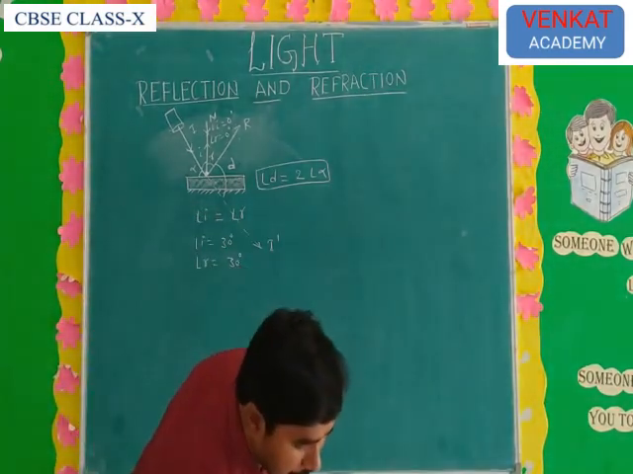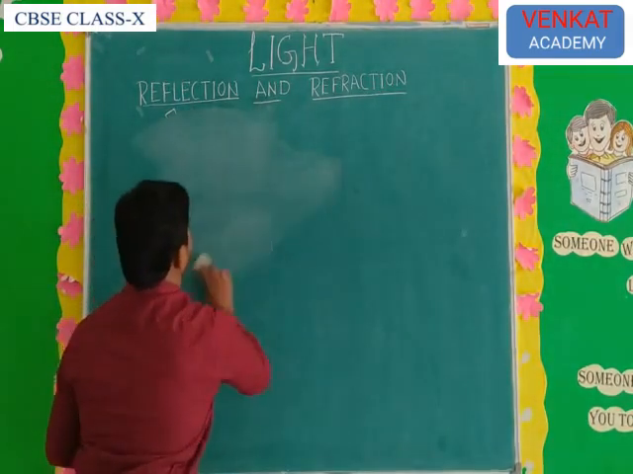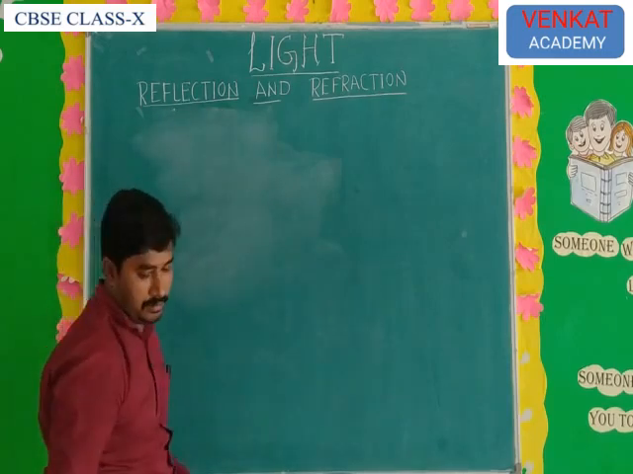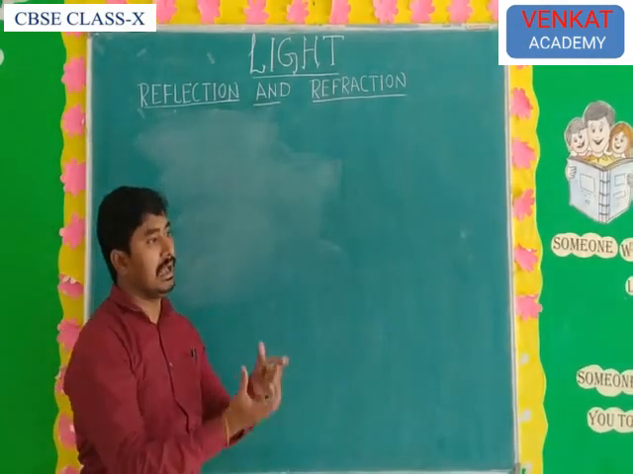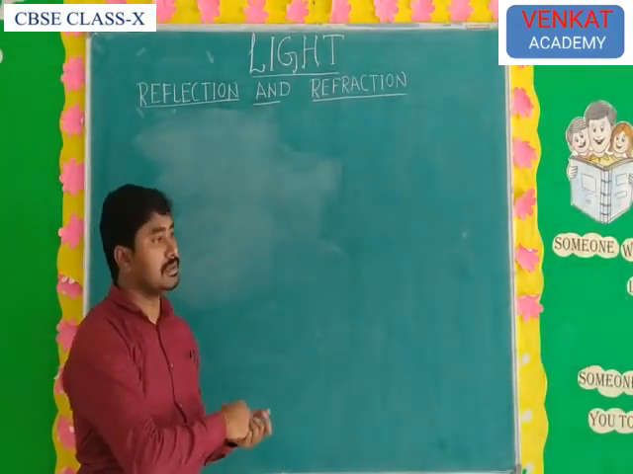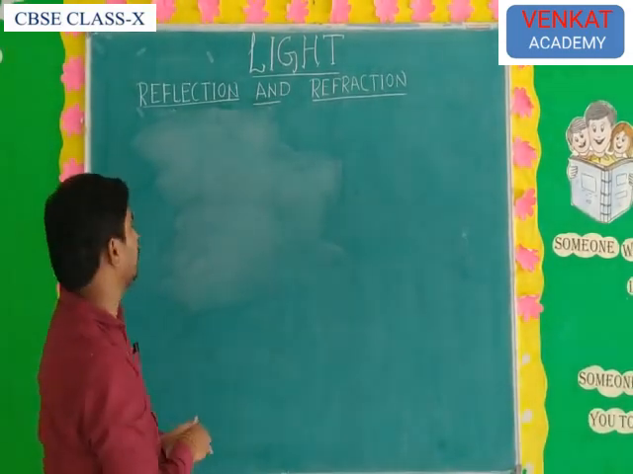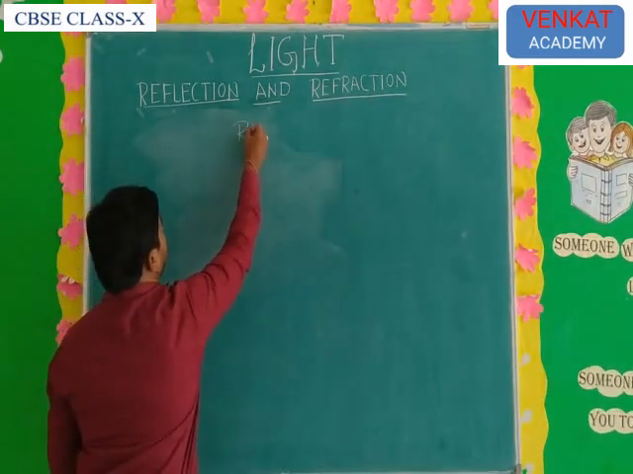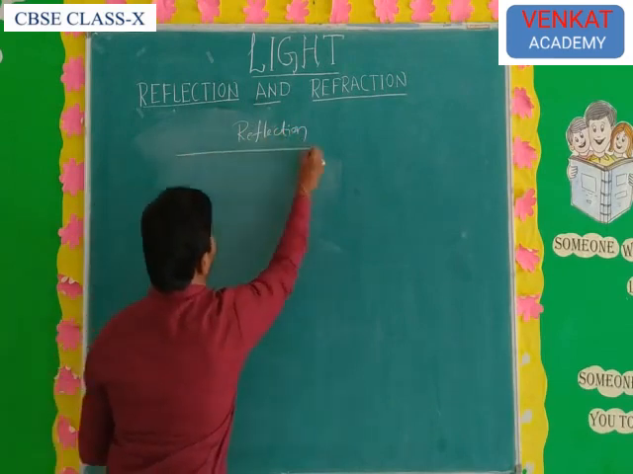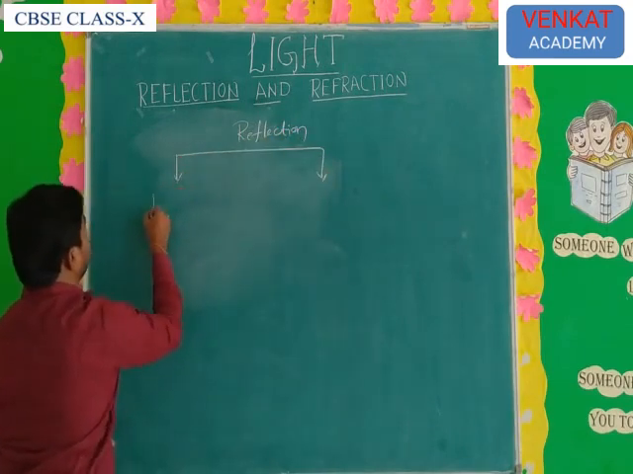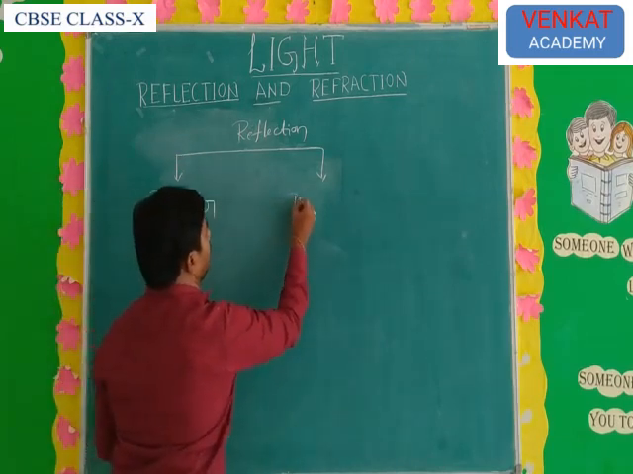Next is types of reflection. Just to explain what reflection is: reflection means when a light ray falls on any smooth surface and comes back to the same medium, bouncing back like a ball. When a ball hits the ground, it comes back at the same angle. So reflection is mainly of two types. One is regular reflection, and the second is irregular reflection.